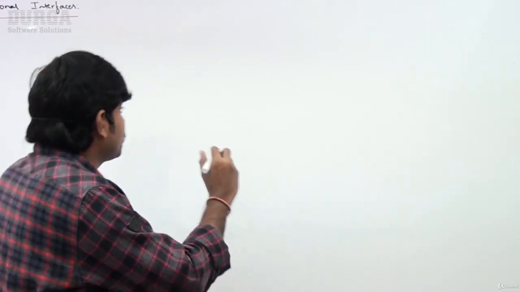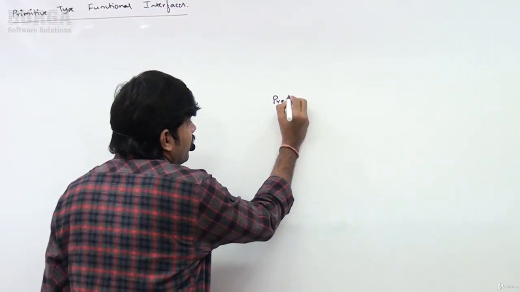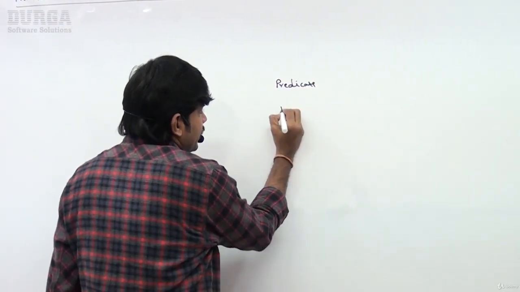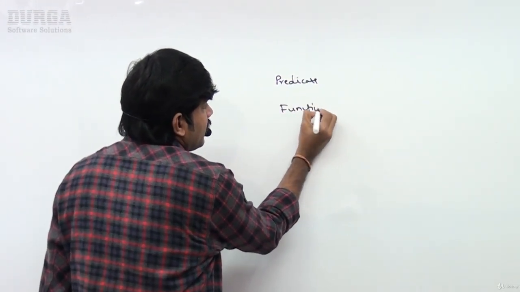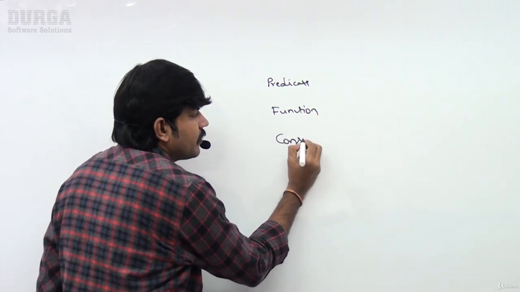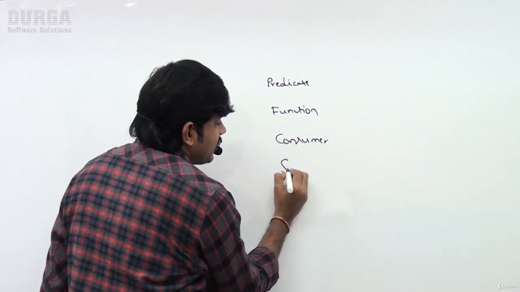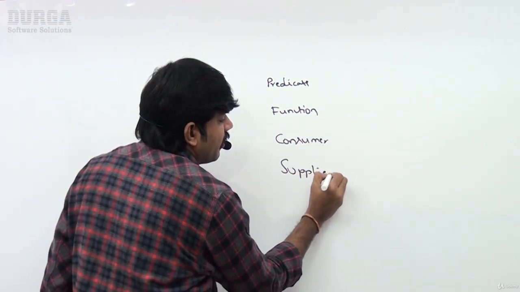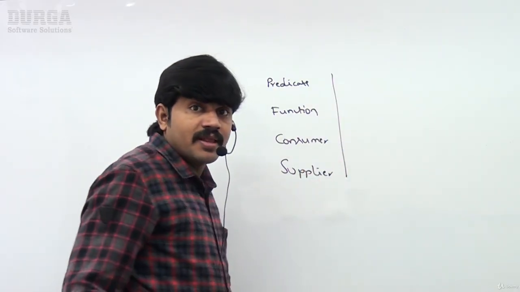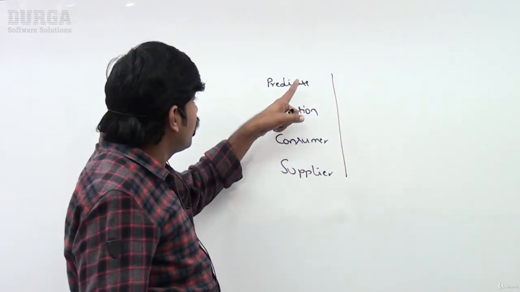Hi friends, in the last videos we covered very clearly what is predicate, what is function, what is consumer, what is supplier. Regarding these four things we already discussed, right? First we covered predicate, next function, then consumer, and then supplier. Almost more than 20 videos we did only this part.